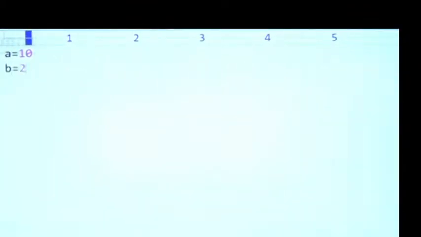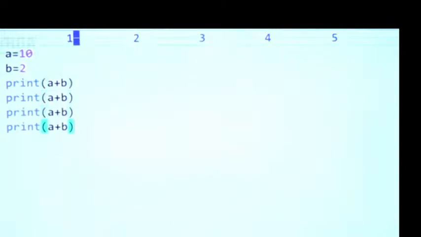Here I take A is equal to 10, B is equal to 2, and print A plus B, A minus B, A into B, and then A modulo B. Division, floor division, and double star we will discuss in detail next.